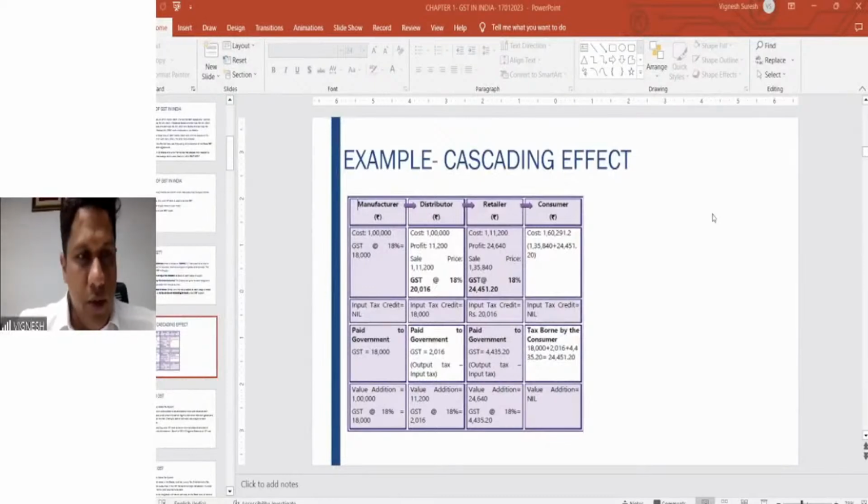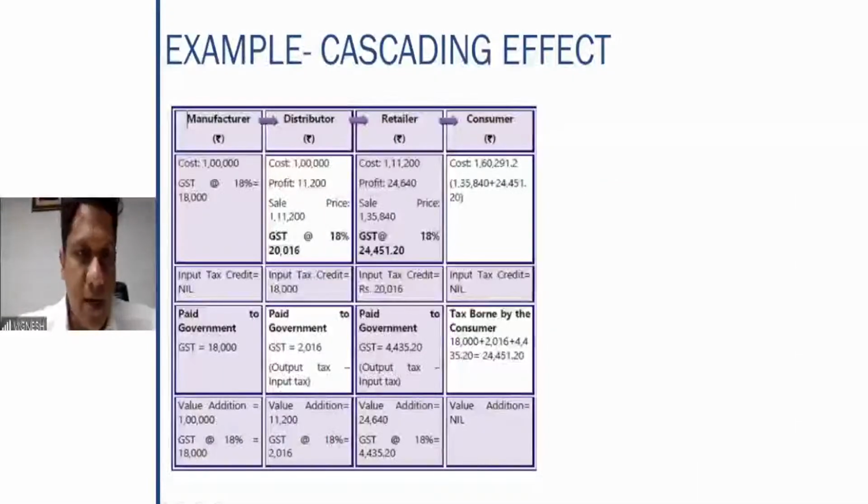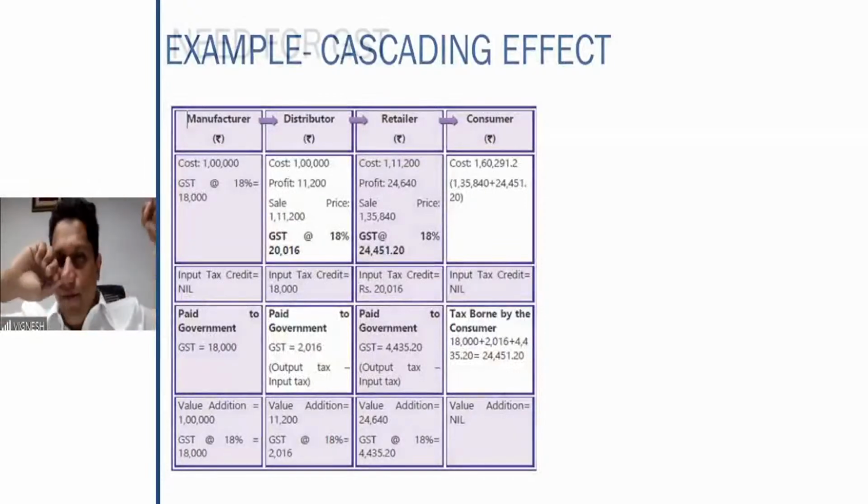Okay, so now we come back to this question. So any queries here, please drop in. So this was the concept of input tax credit, how it exactly works. If you see a chain of events right from the manufacturer to the consumer, we can understand how exactly it works. So what was the need for GST?